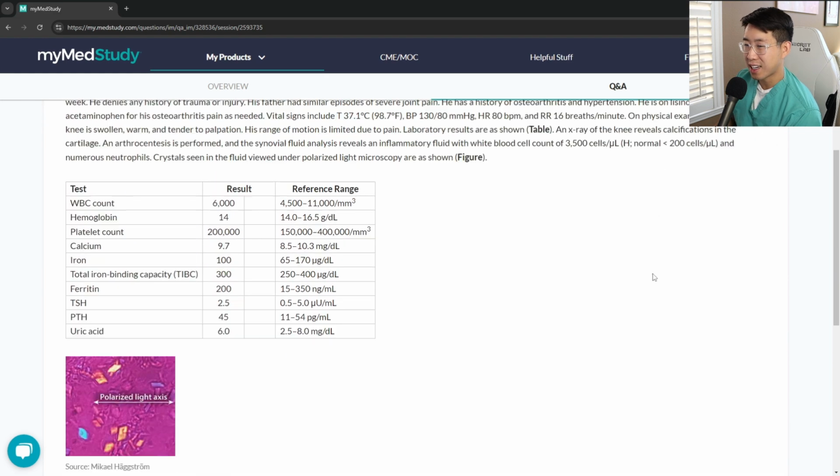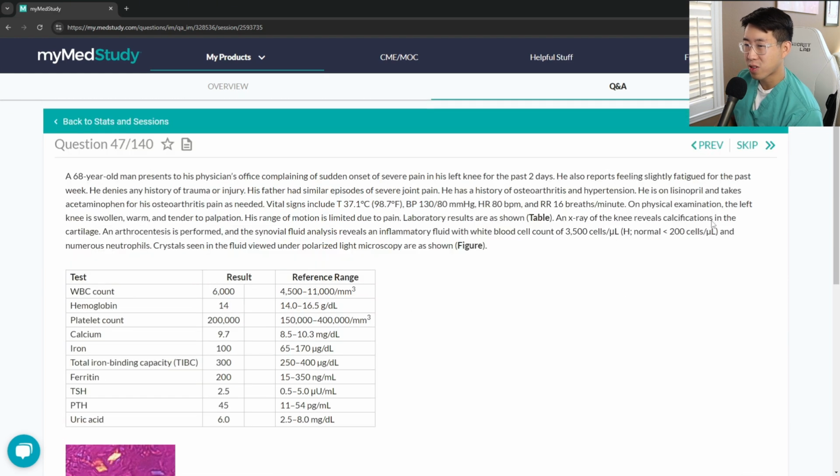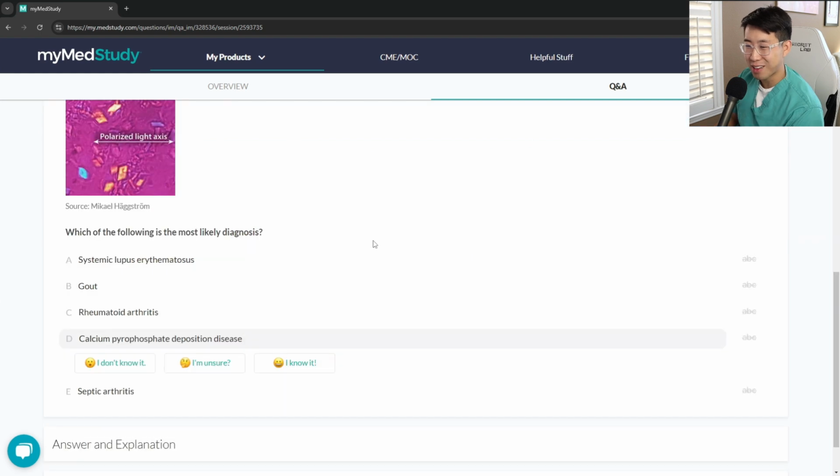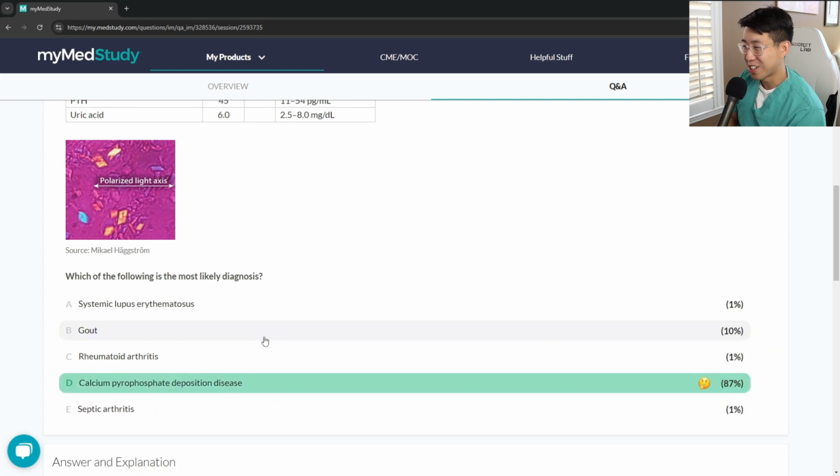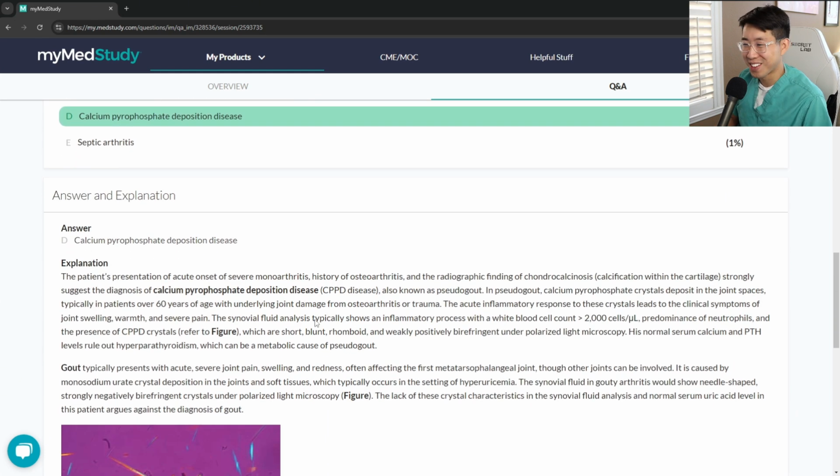But I don't know. I think the rhomboid shaped pattern, the calcifications of the cartilage. I'm going with CPPD, but I'm starting to think that it's gout again. I'm unsure, but okay, it looks like it is CPPD. So phew, we're lucky on that one.